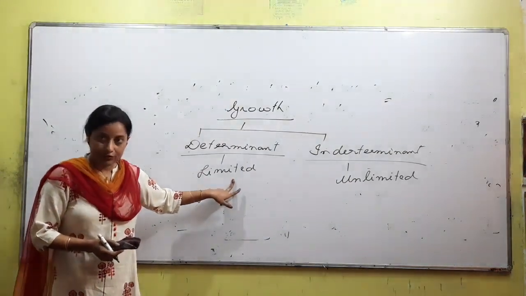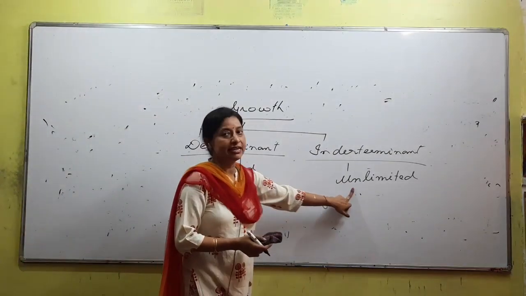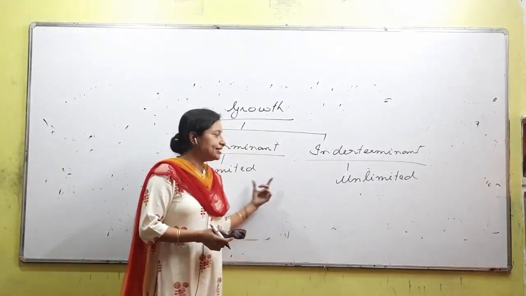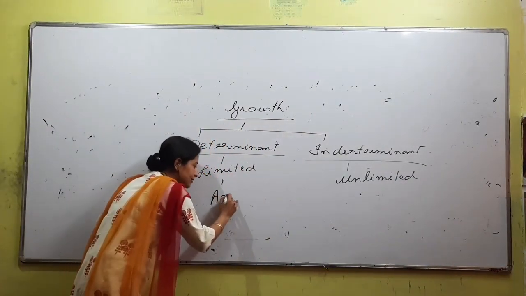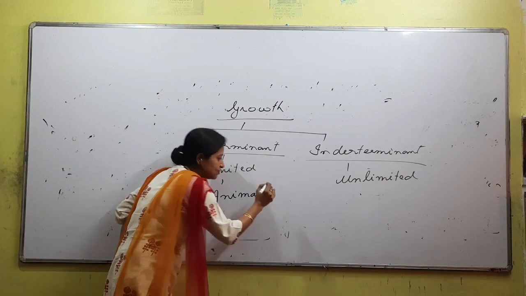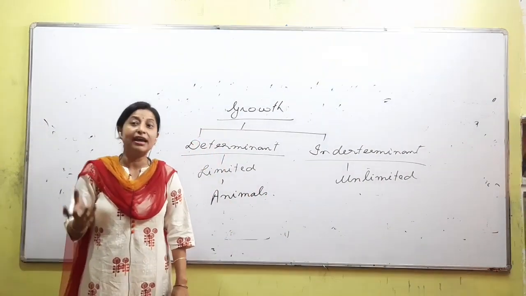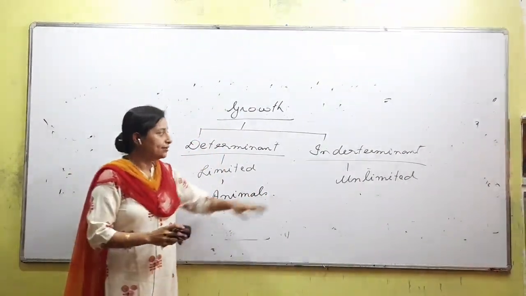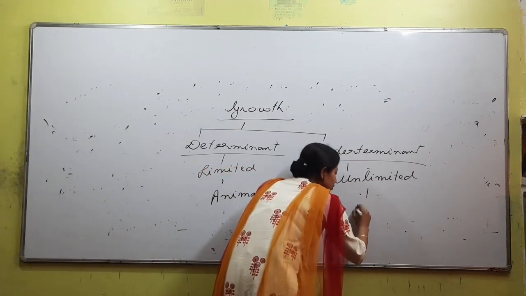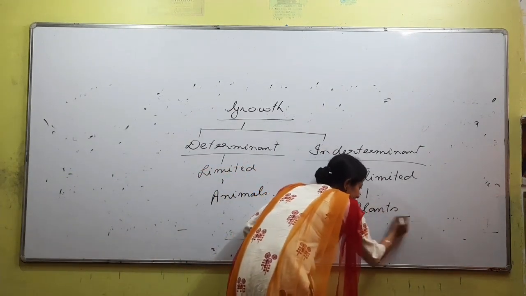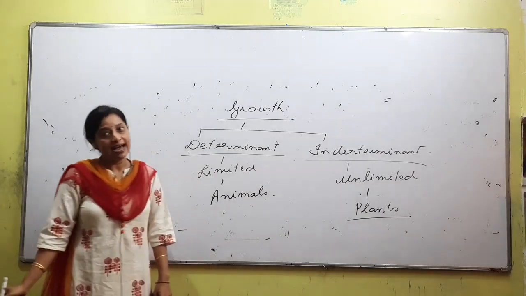Limited growth in case of animals, because we know animals grow up to a particular time and after that they do not grow. But in case of plants, they will keep on growing up till the time they live, and that is what is called unlimited growth. Is the point understood?